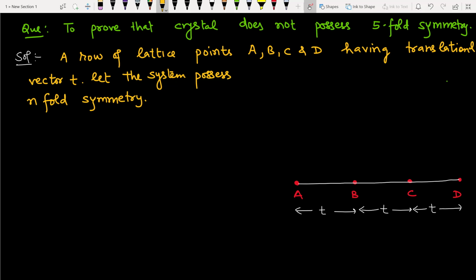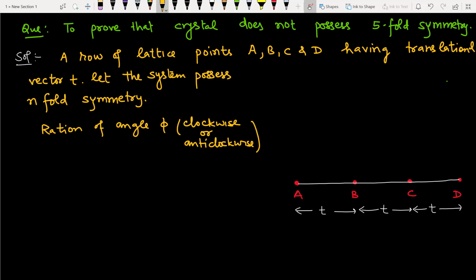So if we give a rotation of angle phi, may be clockwise or anti-clockwise, we can give a rotation in either sense, and it leads to the same crystal.